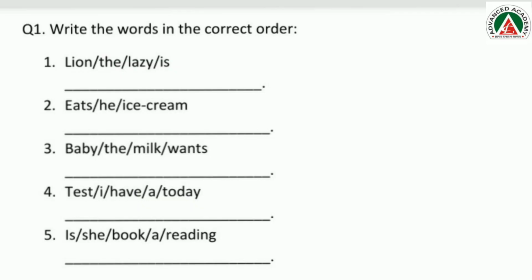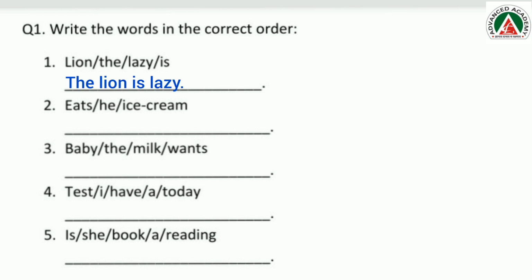Now, let us do some exercises. The first question is, write the words in the correct order. Can you see all these words? Do you think they are in the correct order? No. So, we have to write them in the correct order. Let's see the first one. Lion, the, lazy, is. Now, can you tell me what sentence we can frame with these words? Well, I guess we can frame: The lion is lazy, right?